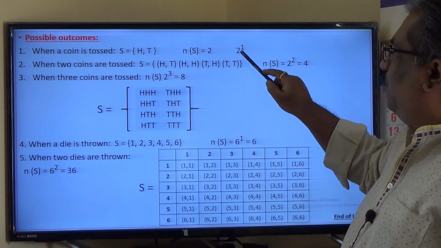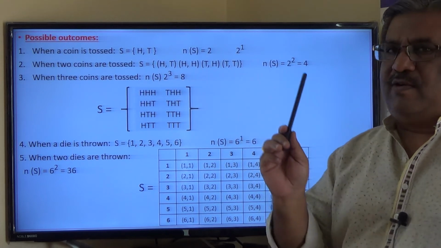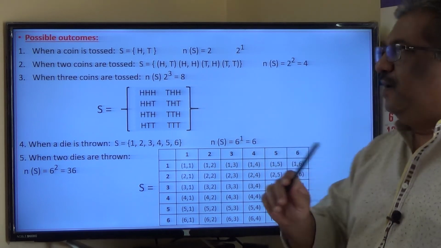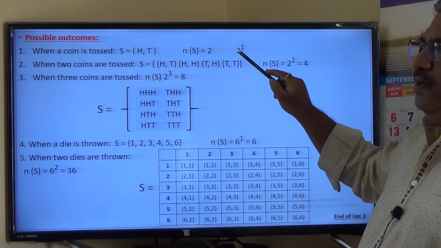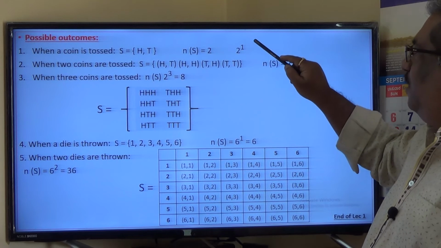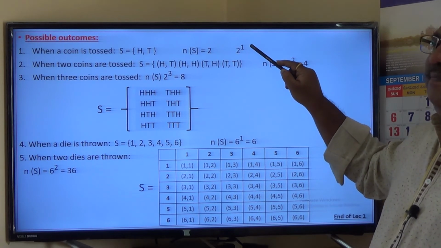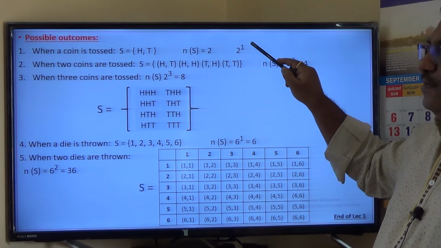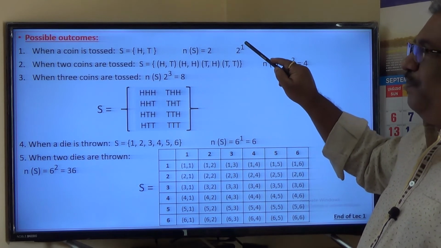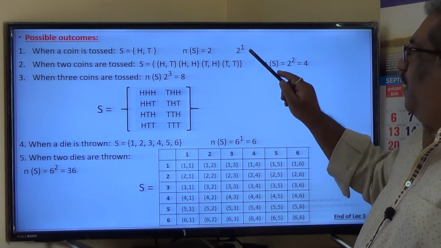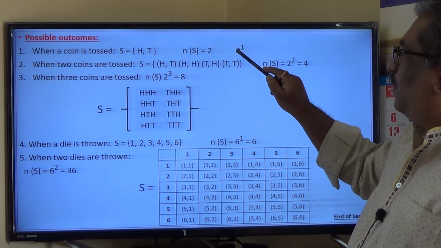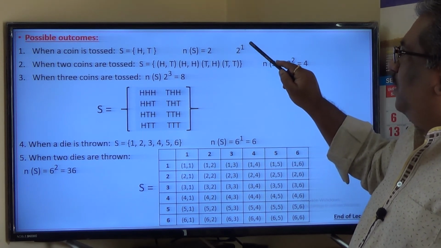Why this 2 here? A coin has only 2 faces, head and tail, and therefore the 2 represents the number of possible outcomes, and the power is the number of objects. Number of possible outcomes to the power number of things. For example, if I throw 1 coin, then 2 to the power 1.